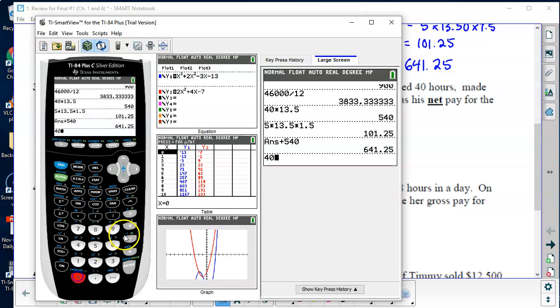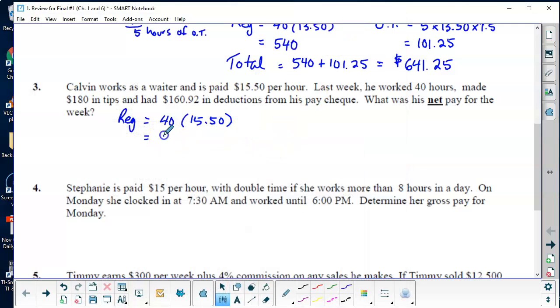So 40 times $15.50 is 620. Okay. Then tips, it doesn't say per day. It just says he made it last week, right? So he made 180 in tips. So that's added on, and then we need to subtract the deductions.